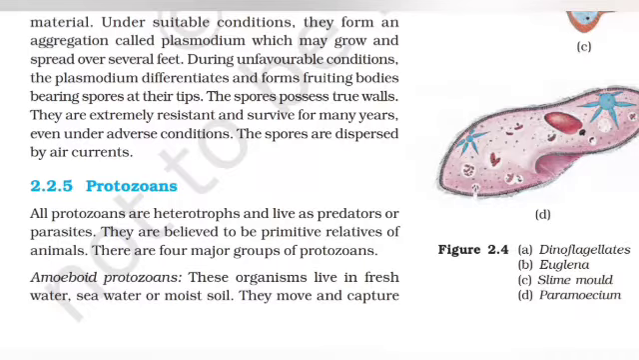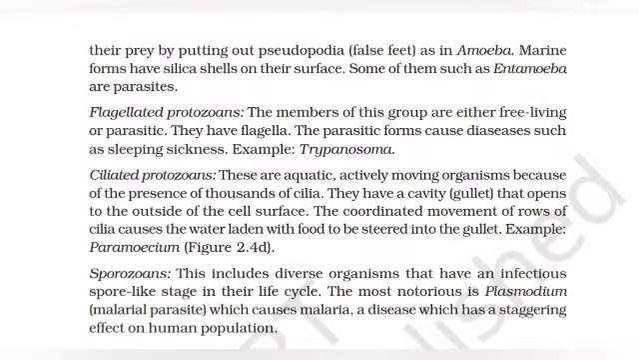Amoeboid protozoans. These organisms live in fresh water, sea water, or moist soil. They move and capture their prey by putting out pseudopodia, that is false feet, as in amoeba. Marine forms have silica shells on their surface. Some of them, such as Entamoeba, are parasites.